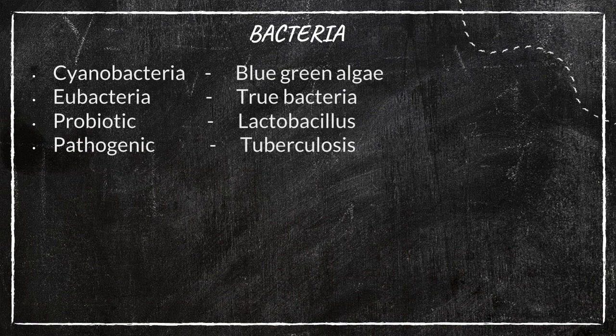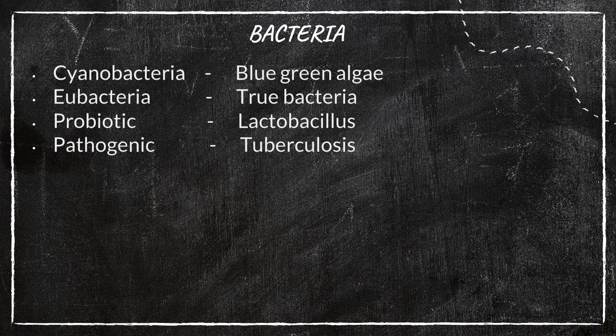And eubacteria means the actual bacteria, true bacteria. Understand? So cyanobacteria as well as eubacteria.